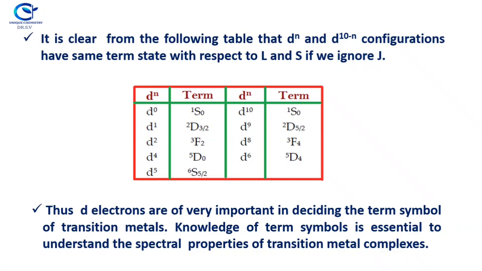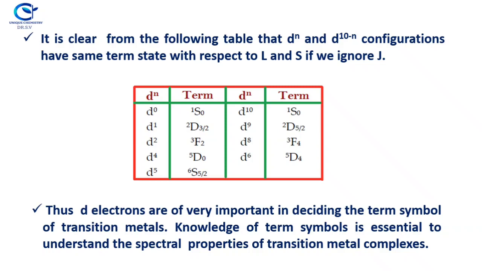So the complementary configuration for d1 is d9. For d2 it is d8. For d4 it is d6. And d5 is unique. Now you see one comparison between d0 and d10. Both have the same L value and S value, but if we ignore J, it is different.